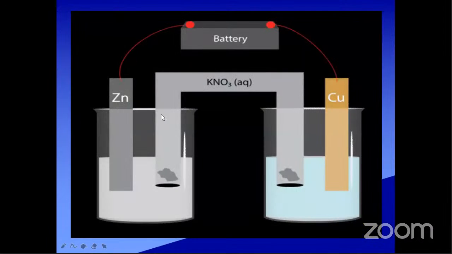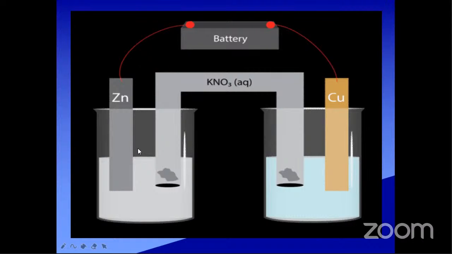See this one, this is the zinc electrode, and this is the copper electrode. Here zinc acts as the anode. What is an anode?